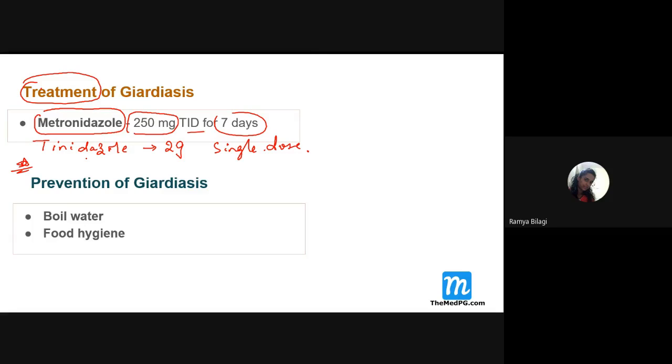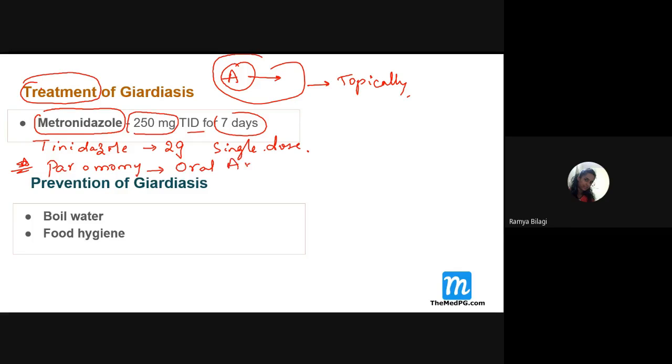One more point I want to add: in case of pregnancy, if the lady is pregnant and symptomatic, then what is the drug of choice? What is the drug of choice, students? It is paromomycin, which is nothing but an oral aminoglycoside. Aminoglycosides are not usually absorbed from the intestine, so they are usually given what? Topically, right? Do you all agree with this? But paromomycin is an oral aminoglycoside.